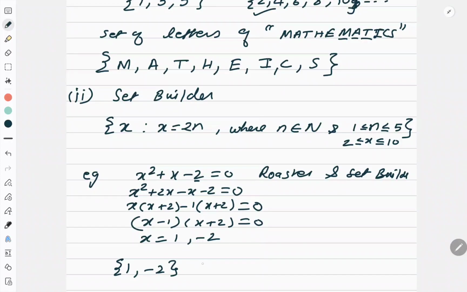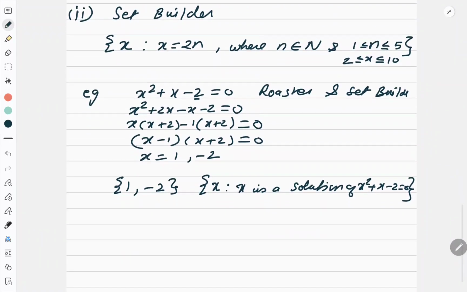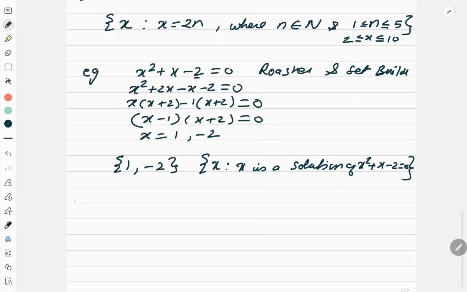Now the set builder form, how will I write it? x such that x is a solution of x square plus x minus 2 is equal to 0. I am done. Understood? It is very simple. You have to carefully observe the rule and then do it. Let us take one more example.